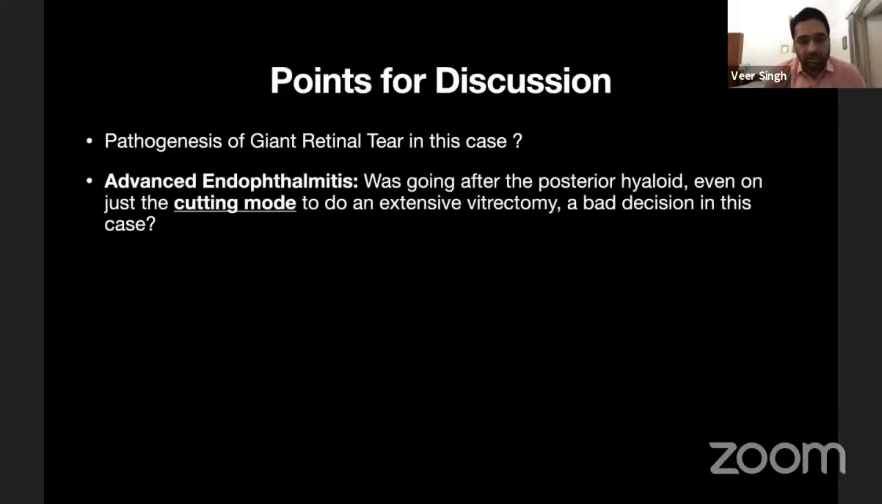Then again, this was an advanced endophthalmitis, and I chose to do an extensive vitrectomy. So was going after the posterior hyaloid, even in the cutting mode without any suction, to do an extensive vitrectomy a bad decision? Which brings me to the discussion whether we should be doing an extensive or a core